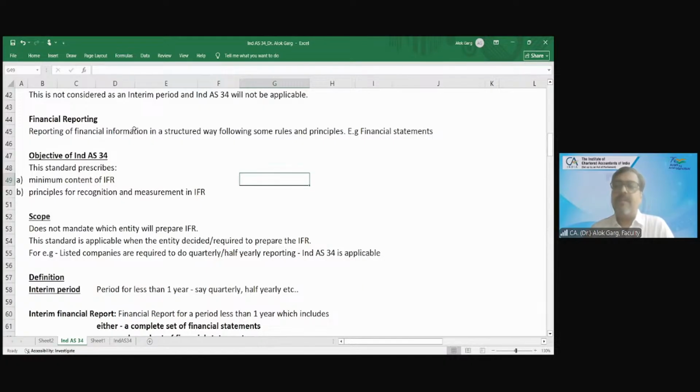When I joined the financial reporting team of that company, to my surprise, since it was a listed company, it was getting the audit done on a quarterly basis. It was preparing its financial statements on a quarterly basis. I was surprised to see the financial reporting team preparing a full-fledged financial statement for the interim period.